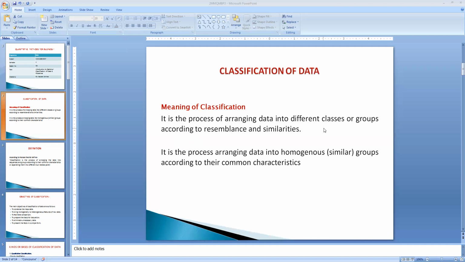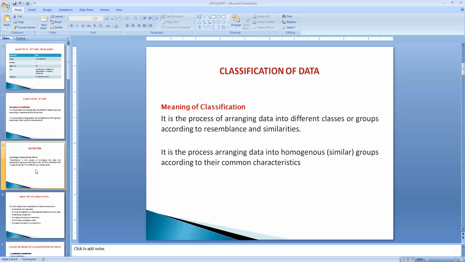The raw data that we have collected has to be segregated according to its own characteristic features, its own classes and groups, according to the similarities they have. That process of arrangement of data is nothing but classification, or we can say arranging the data into homogeneous groups. Homogeneous means having the same characteristic features. That is called classification.